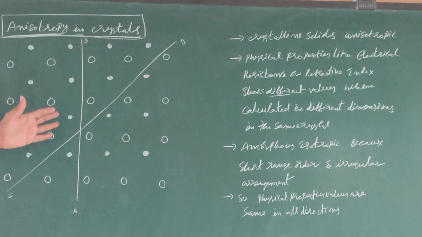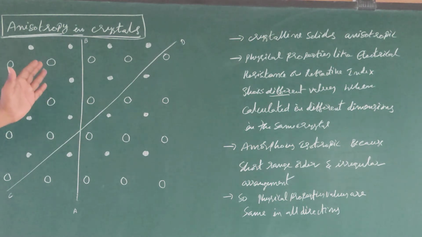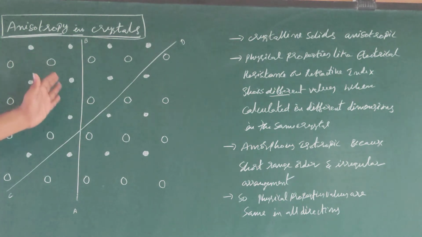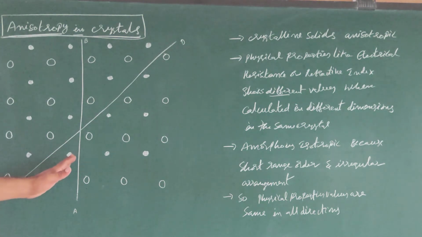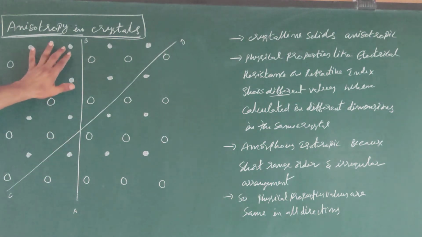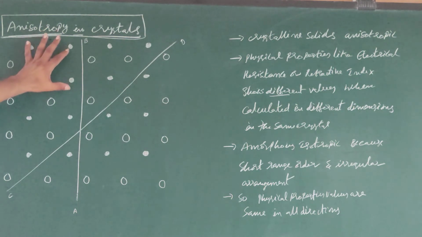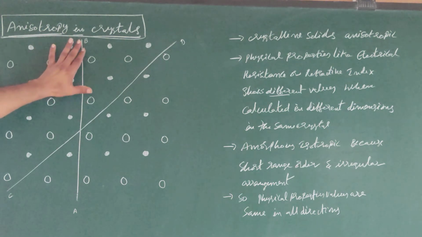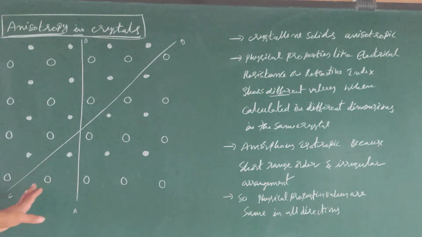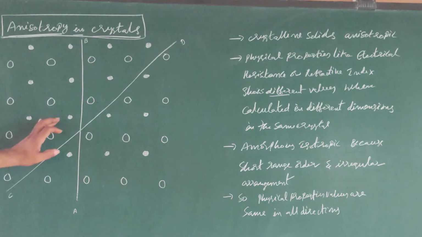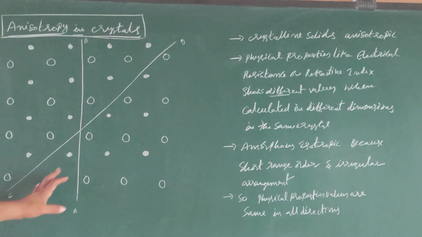Suppose if you observe a particular physical property value in this direction, you can get different values, because on this side one type of particle is there, and on another side, another type of particles are there. If you go through AB line, or if you observe a CD line, here alternatively these different particles are present.